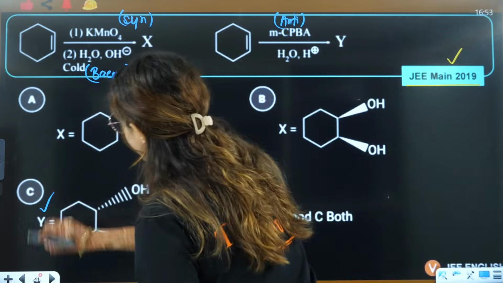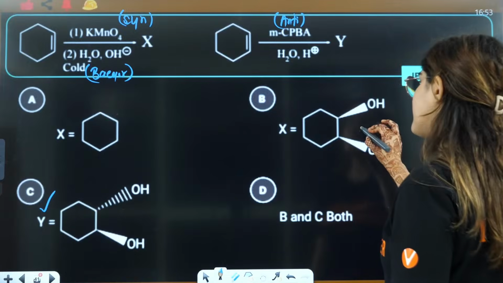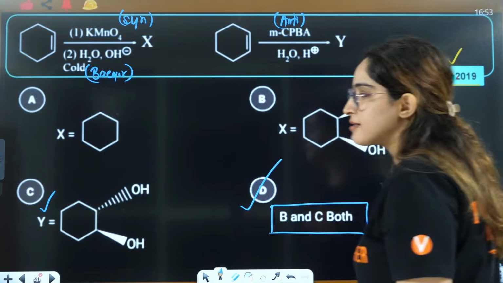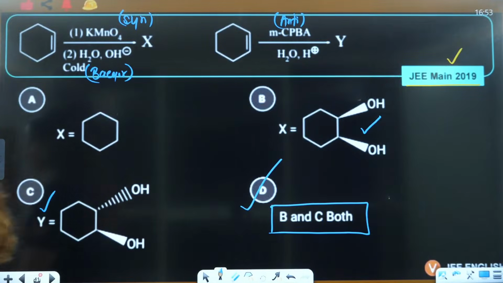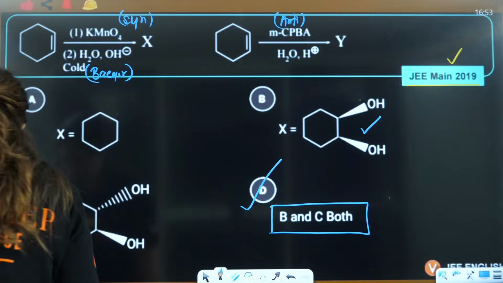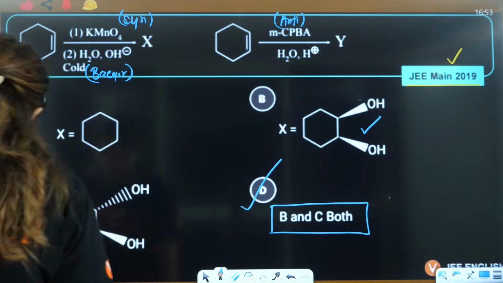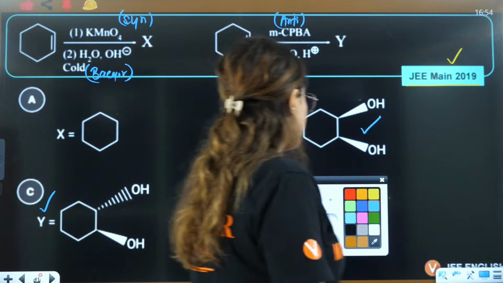Yes, that is correct. And this will give you syn, that is also correct. So both B and C are correct here, so D is the correct answer. Okay guys, so D is going to be the correct answer in this case. Is that clear to everybody or not? Is that clear, students?